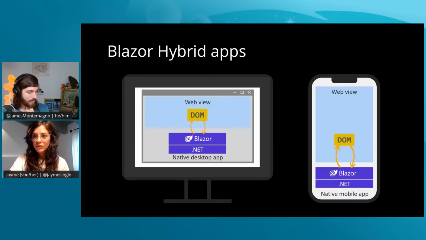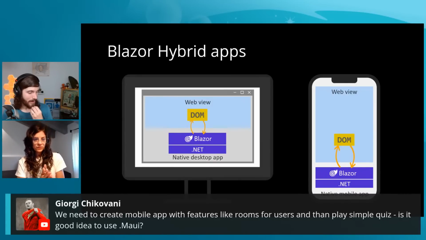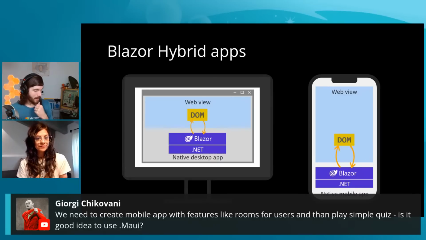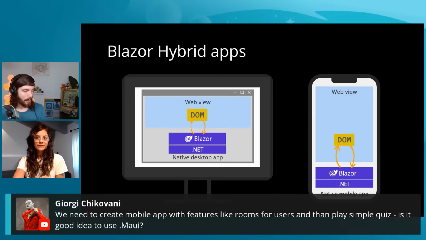So we do have more questions. Georgie was asking, I want to build a mobile app for games, a simple quiz. Should I use .NET MAUI, Blazor Hybrid, any of that stuff? Any app. You can build any app.